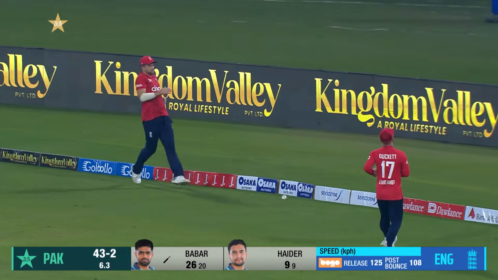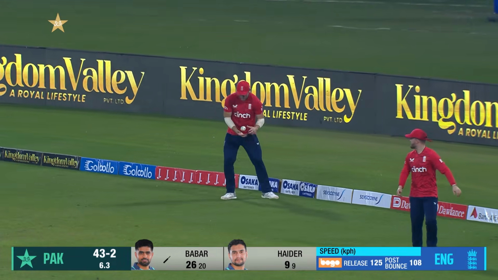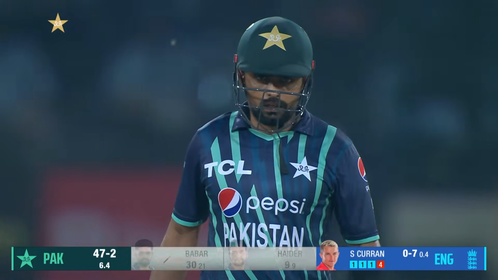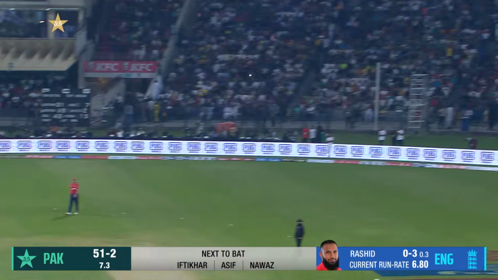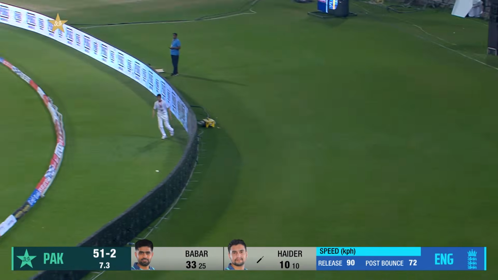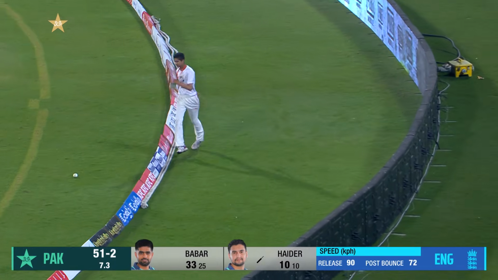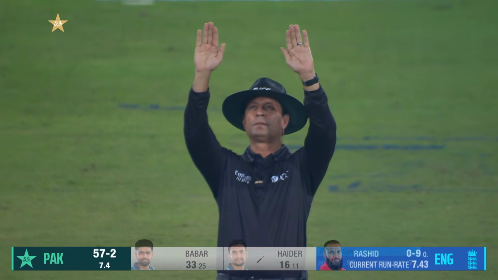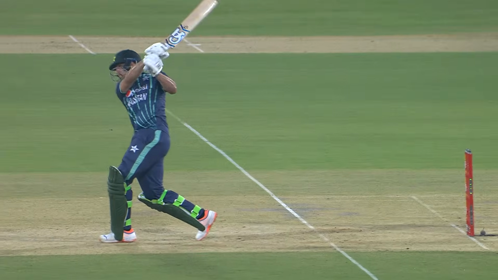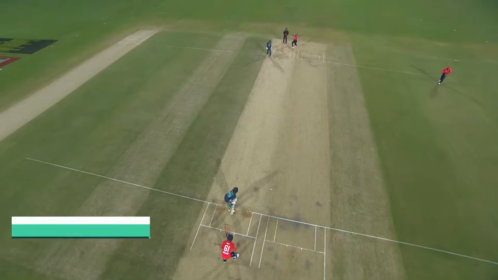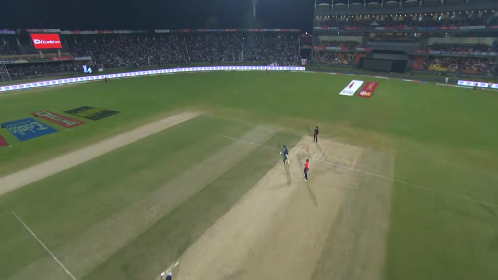It's too short. Not quick enough to bowl that length on this deck, Sam Curran, and that's being punished. Down the track. Oh, that has been belted. It wasn't pretty. He didn't get to the pitch of it. Adil Rashid might have thought he was in business there for a second. He picked the length of the ball and went with the shot. He didn't really stop or think about it, and that's the way to go.